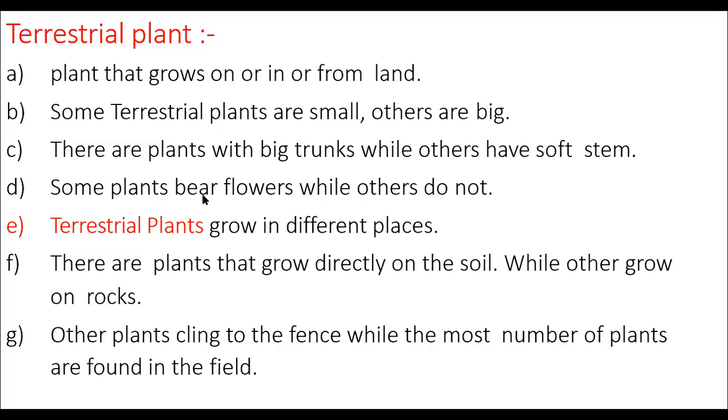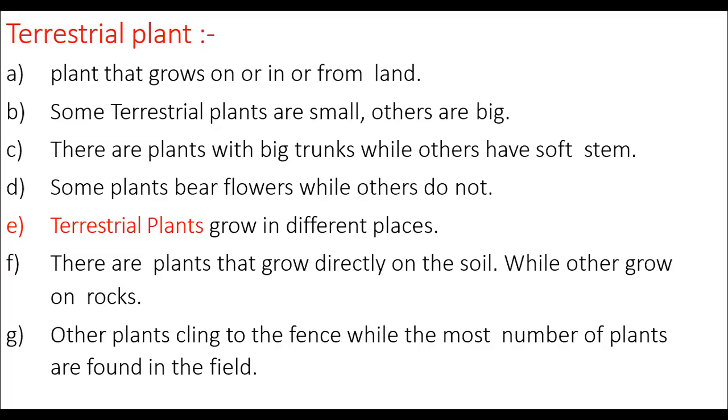Among plants, some plants bear flowers and some plants don't give flowers. And plants grow in different places according to the types of the plants. Just like mango grows in Tarai region, the hot and moist places.